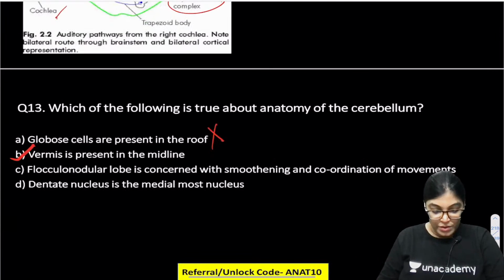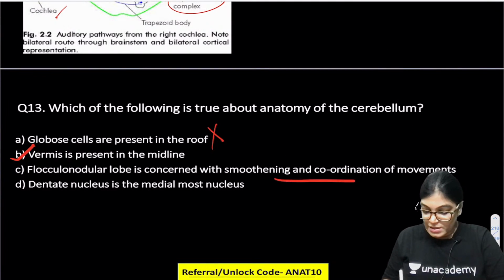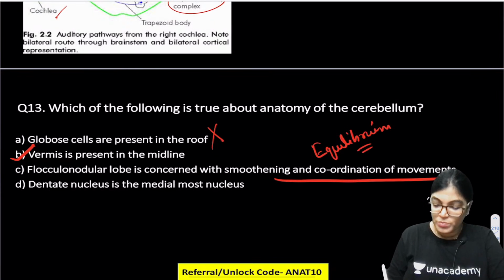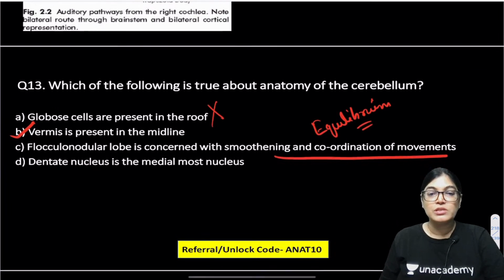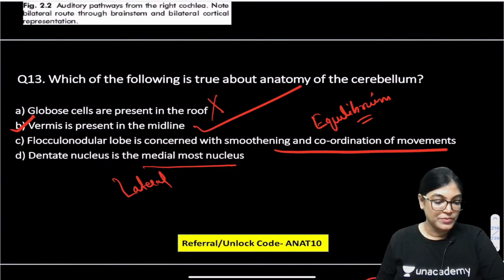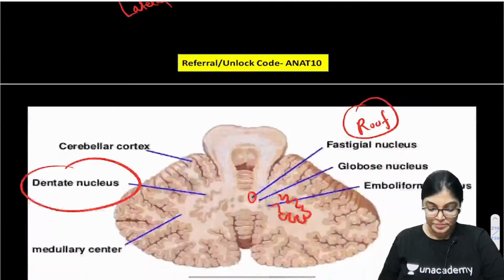Okay. So flocculonodular lobe is concerned with coordination of movement? No, it is concerned with equilibrium. Coordination of movement is the function of neocerebellum. Dentate nucleus is medial most? No, it is the lateral most. So the only correct option is B.